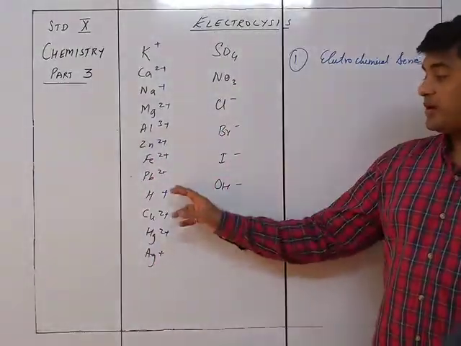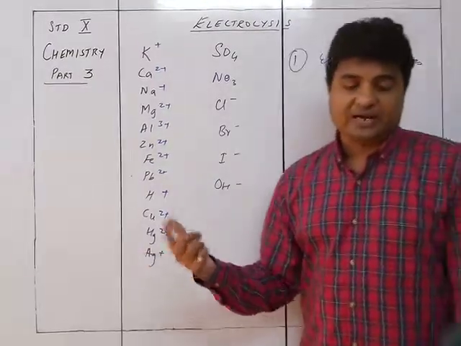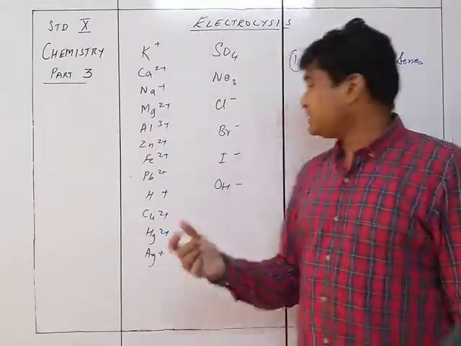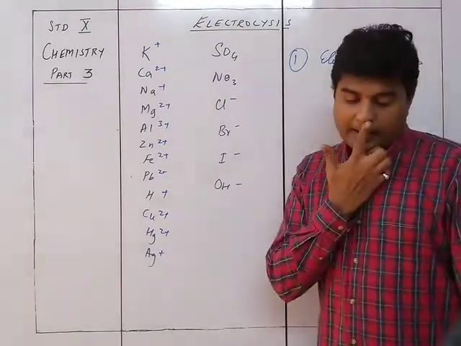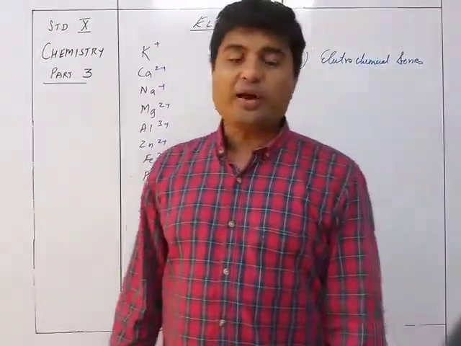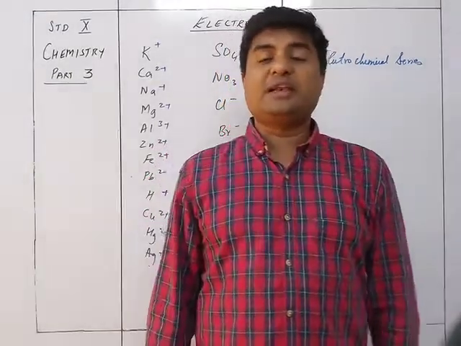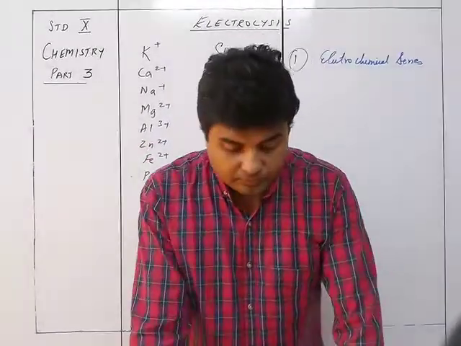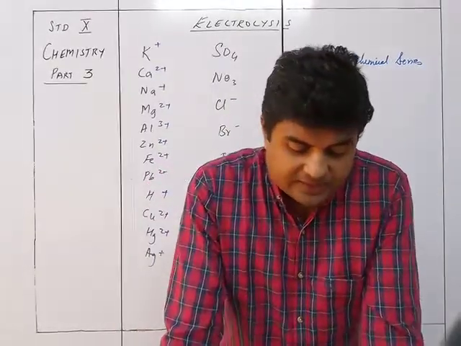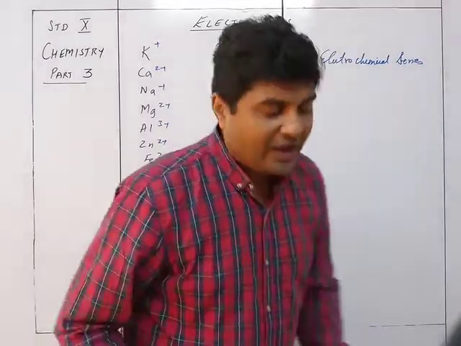Between silver and hydrogen, it will be the silver which will be discharged at the cathode. Between sulfate and hydroxide, it will be the hydroxide which will be given out at the anode. So this is how you can identify what will be the selective discharge from a particular kind of electrolyte. Second is concentration of the ion in the electrolyte.